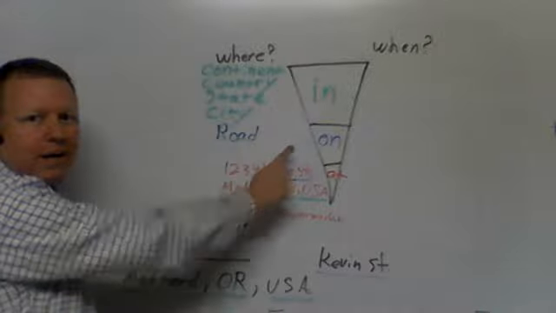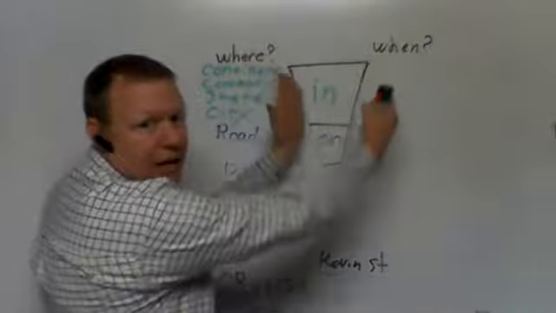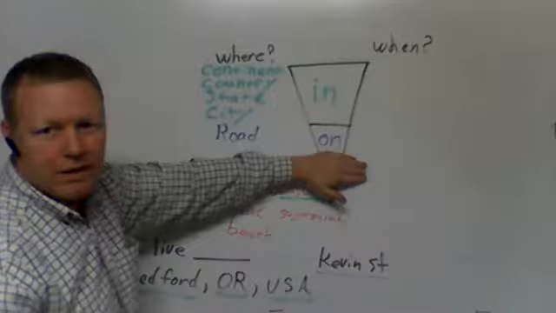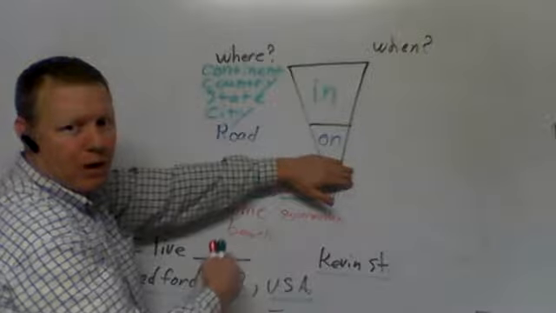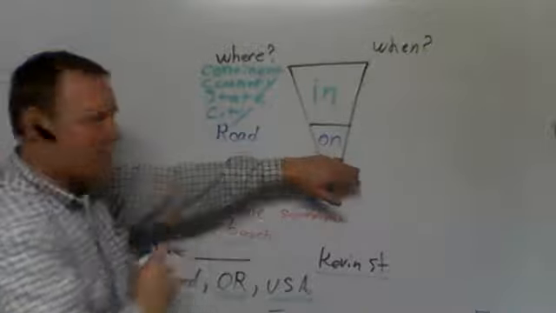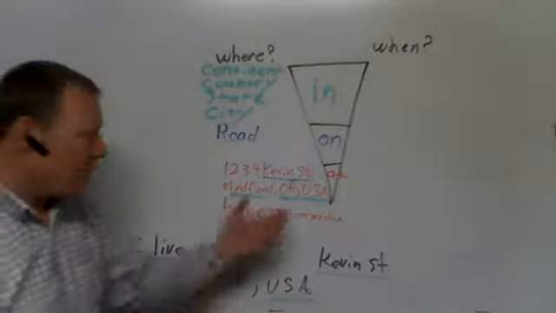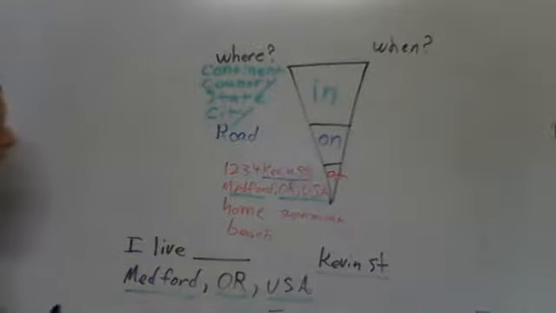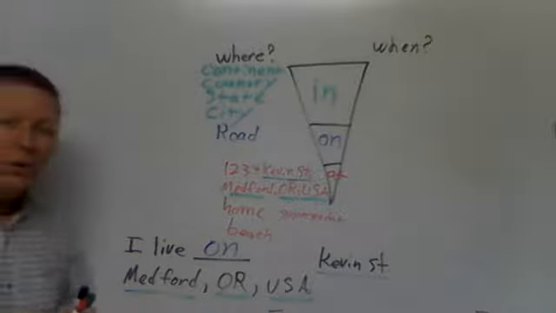That's on. So I live on. If I have all of this information, then I come down to the lowest one. Now, I didn't get any lower than this. I didn't talk about where I was at. I just talked about what road I was on and bigger places, right? So I just have road and all this stuff. So I'm going to say I live on Kevin Street, Medford, Oregon, USA.